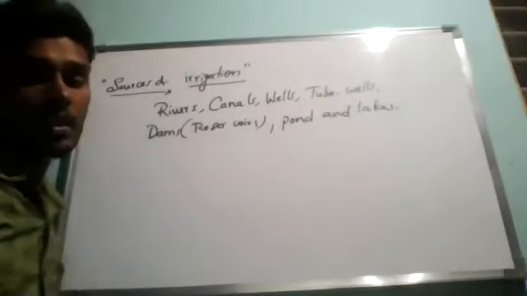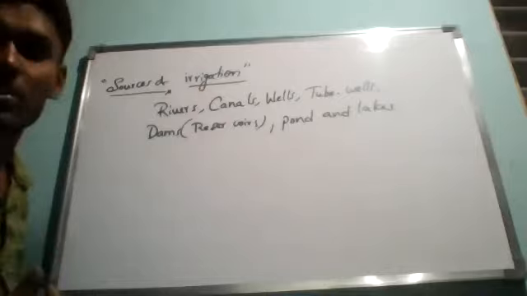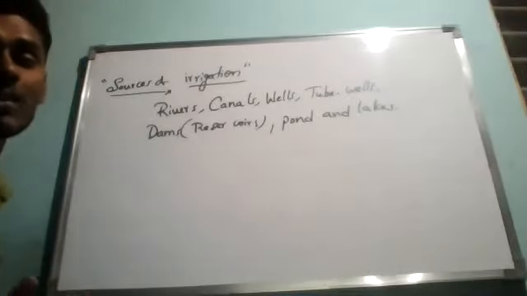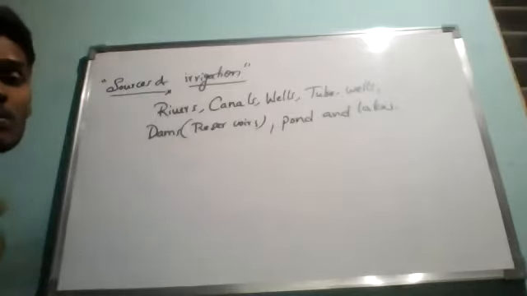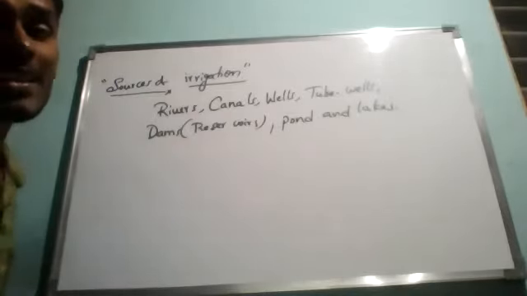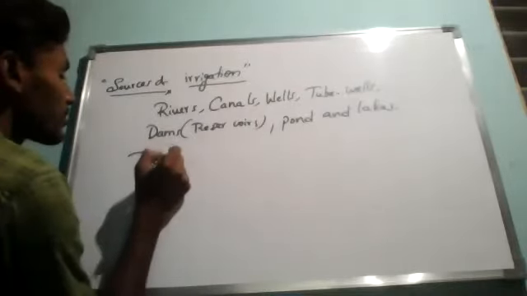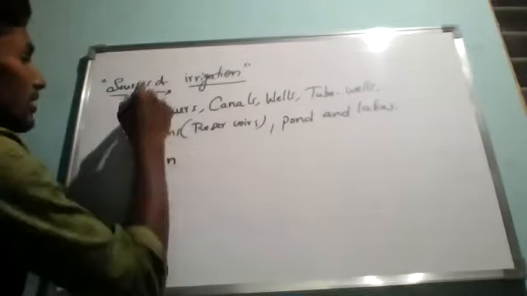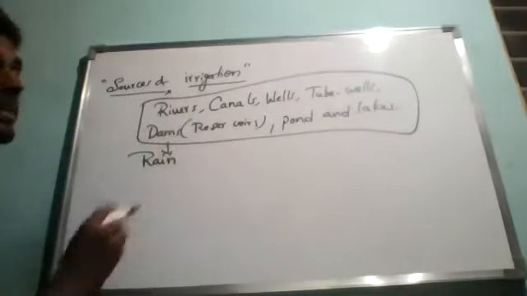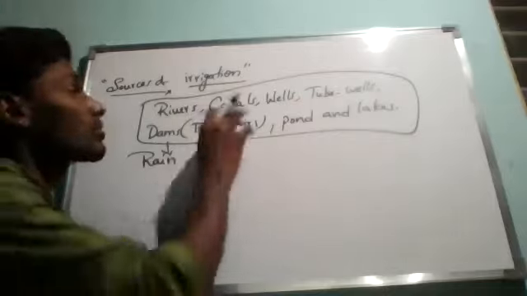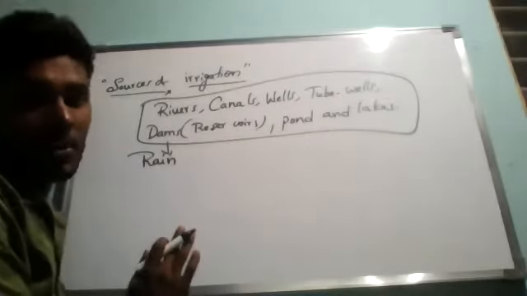Now the major source in India: most of India is agriculture based. Even in South India, most of the states depend on a main source of irrigation, that is rain, for so many crops. So rain is the biggest source. Even all these other water sources completely depend on rain. Rain is a major source of these also. So rain is a source of irrigation of crops.